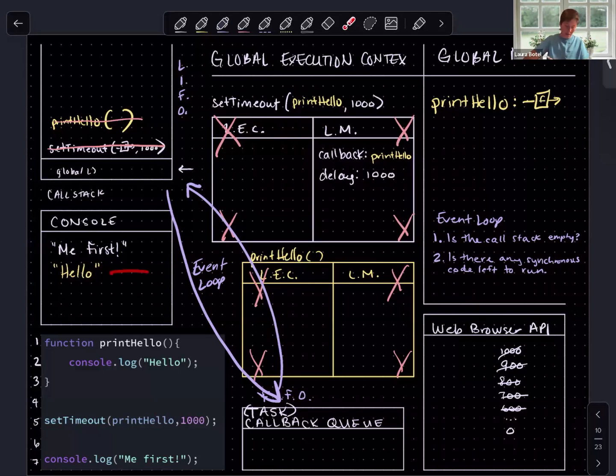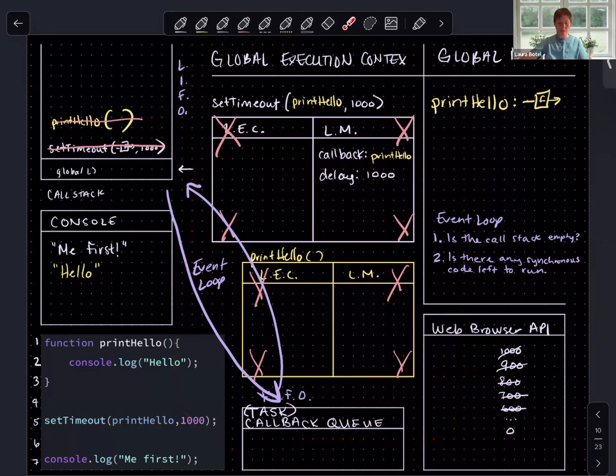And how was hello logged to the console at all, right? There was a journey that it went through. Print hello was passed to set timeout. The function definition went and sat in the web browser API for 1,000 milliseconds. Then it went to the callback queue, and only when the event loop deemed it was time was it sent to the call stack and invoked.